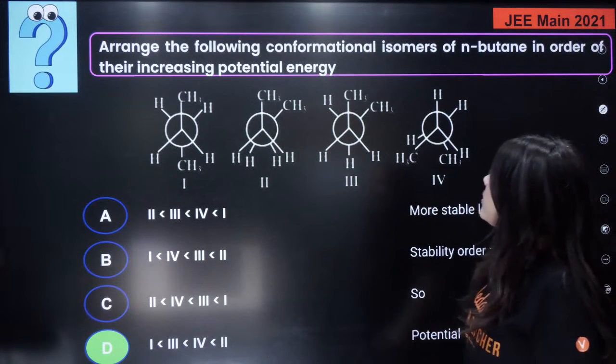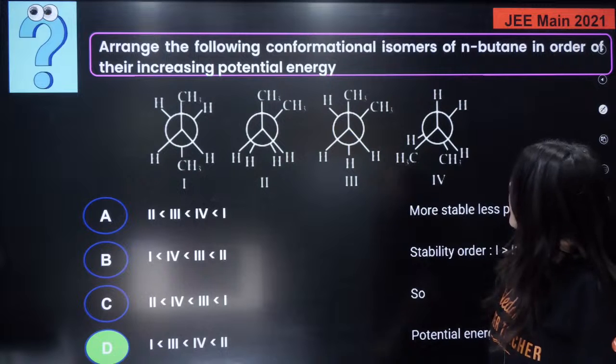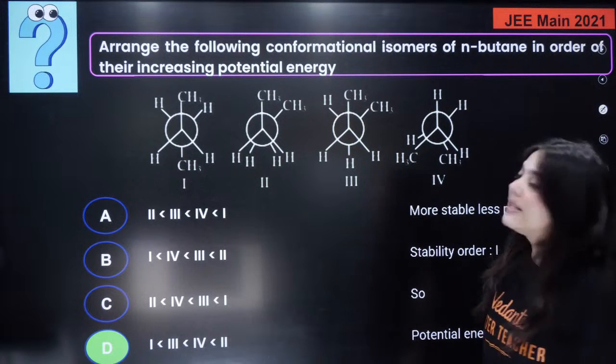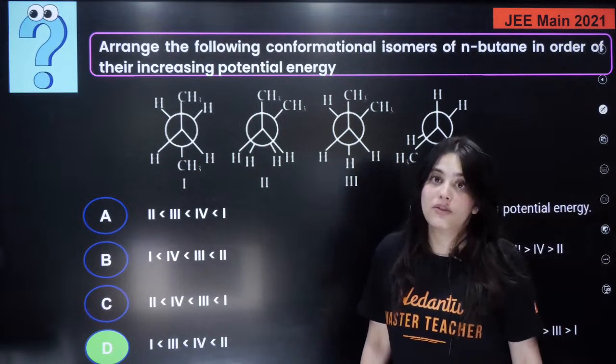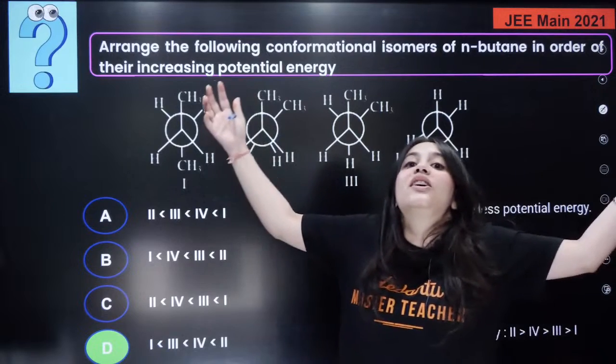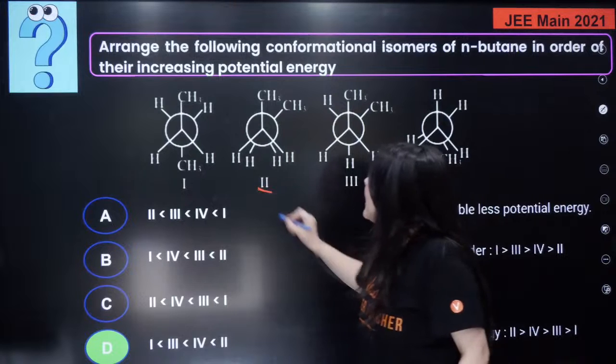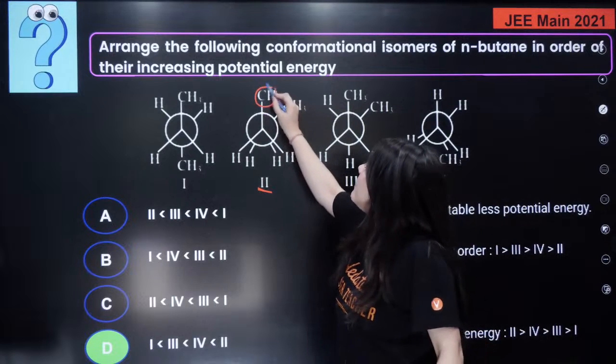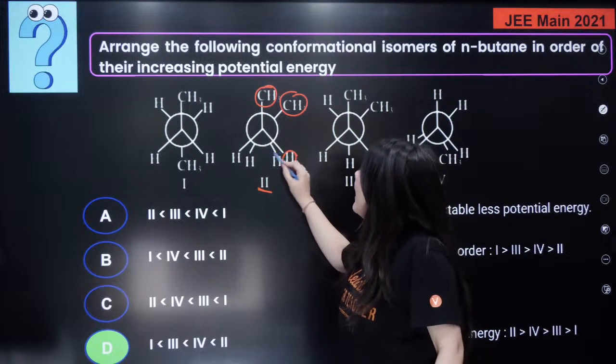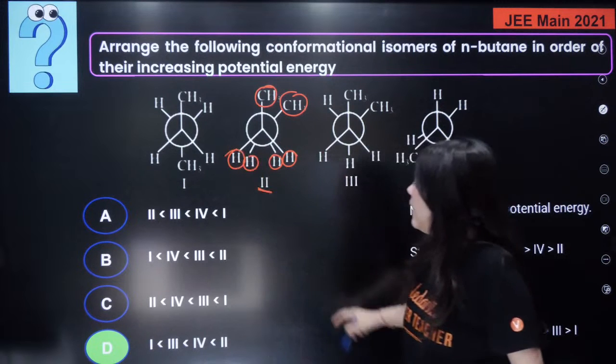Here, second, in order of increasing potential energy, which has the highest energy, which will be the least stable molecule? Can you see the second molecule? This is a very, very eclipsed structure, right behind each other, everything is present, right?